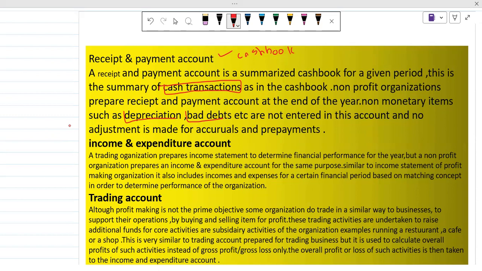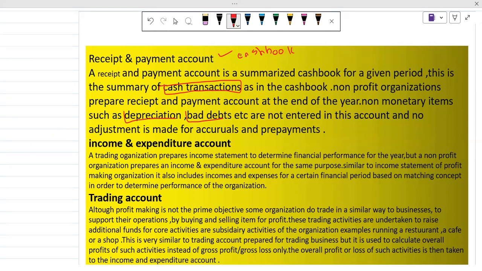We are not paying any cash for the depreciation, and also we are not paying any cash for bad debts. So that is why these are non-monetary items, and depreciation is basically a non-cash expense. So it wouldn't come in the receipt and payment account, because this is for transactions in which real cash transactions occur.